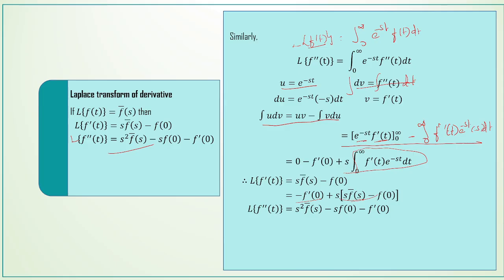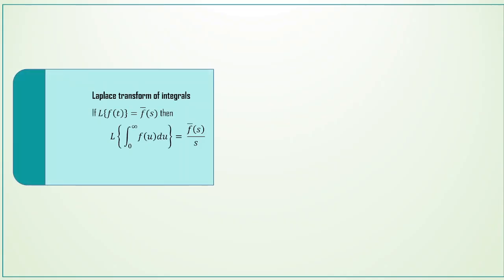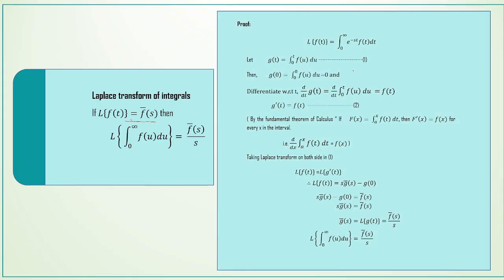This is the Laplace transform of the derivative. And then next we see the Laplace transform of integrals. If L of f of t is equal to f bar of s, then L of integral 0 to t f of u du is equal to f bar of s by s. This property converts time domain integration into s domain division. This is essential in system analysis where cumulative effects need to be considered. Let us see the proof of this property.